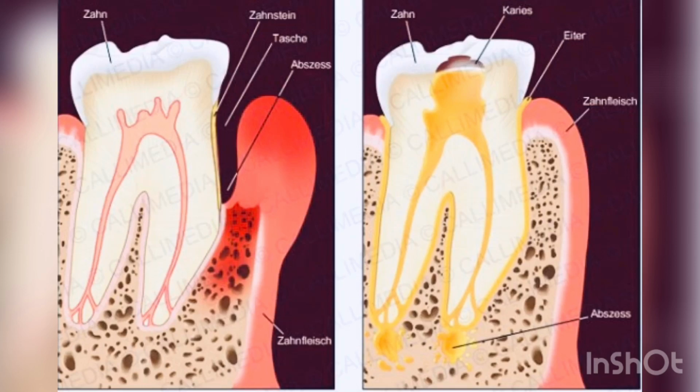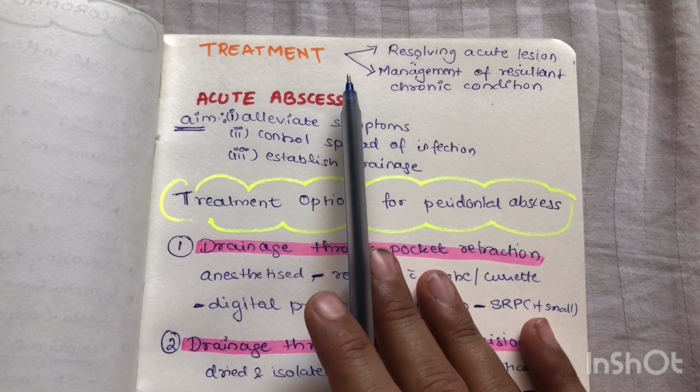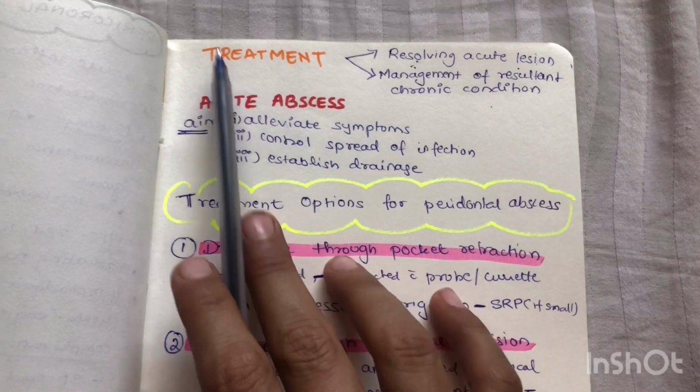Periodontal has deep periodontal pocket, periapical has caries. In this, note down the location of the swelling. One is in the periapical area, other is along the root surface. The last part of periodontal abscess is the treatment.